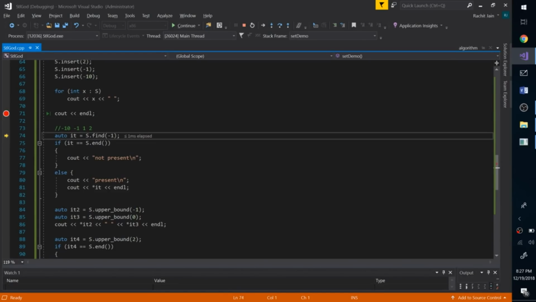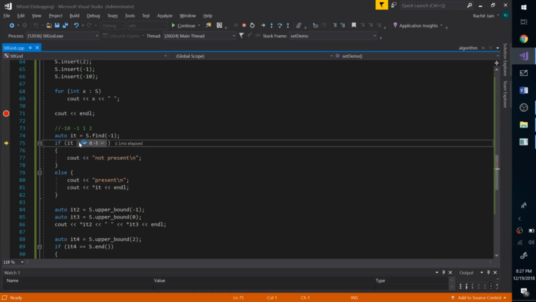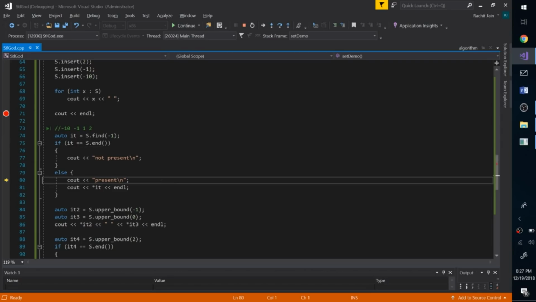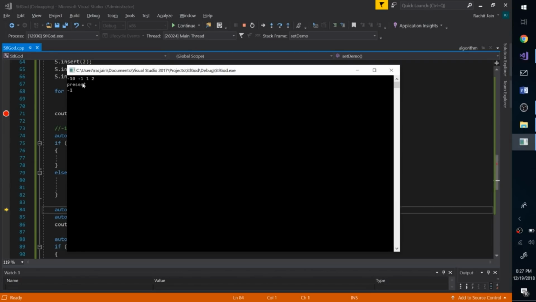Let's come down to s dot find -1. Let's see what it's returning. It's returning an iterator and it's having the value -1. Awesome, because we tried to find it and it found it. So it goes to else and it says present. It prints the value. Let's go to the screen and verify that. Yeah, as you can see, present -1.